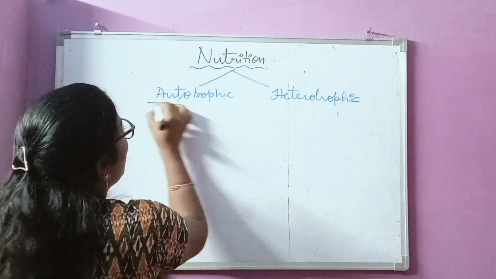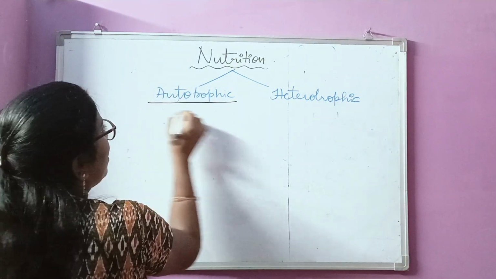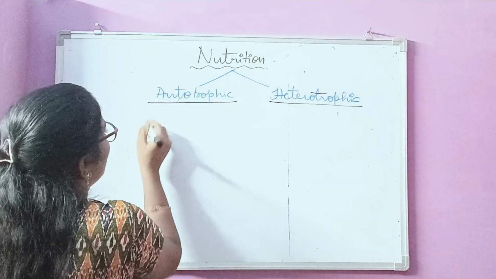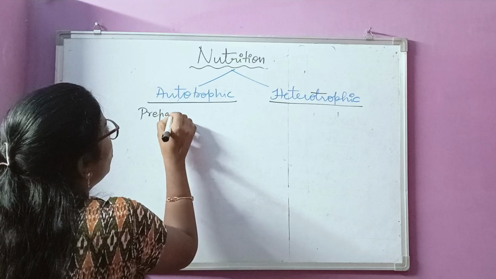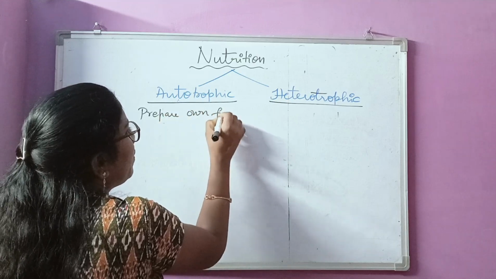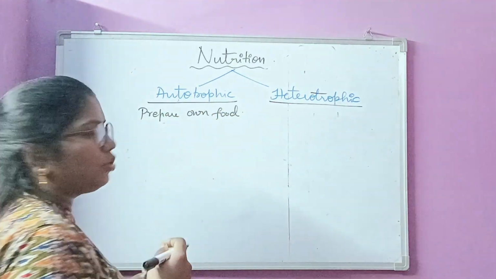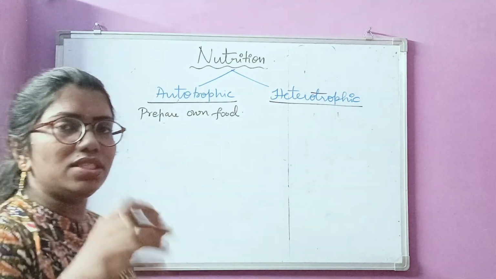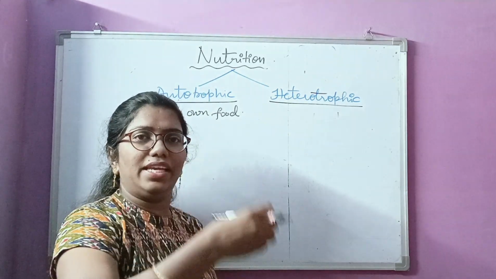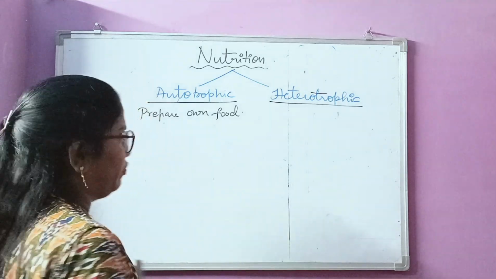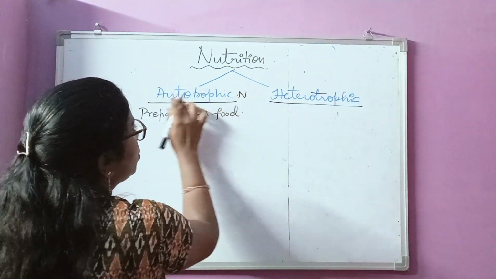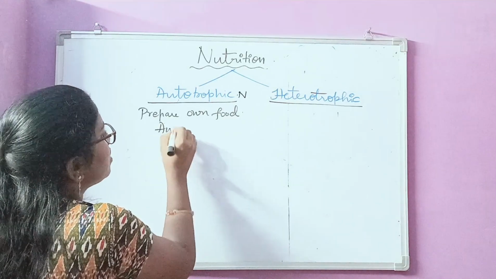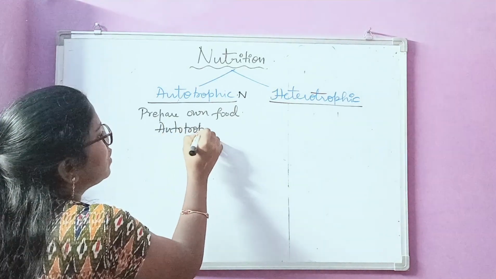So, the organisms that cannot prepare their own food are called heterotrophs. Some can prepare their own food. Those that prepare their own food are called autotrophs. This is autotrophic nutrition, and the organisms which take part in it are called autotrophs. The nutrition is called autotrophic nutrition, and the organisms preparing it are called autotrophs.